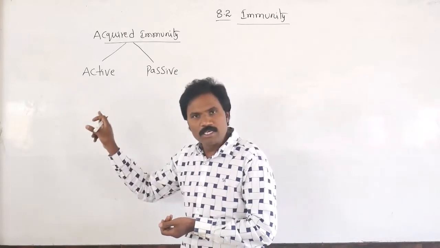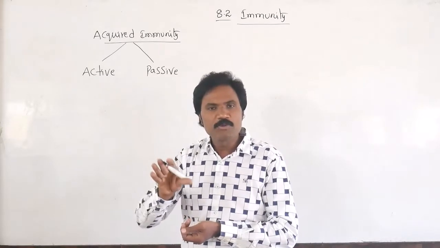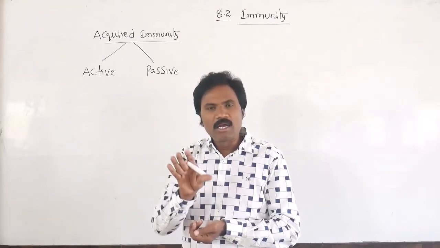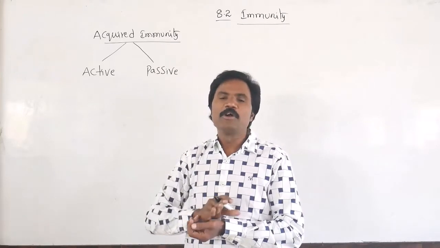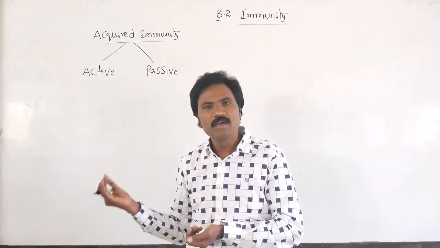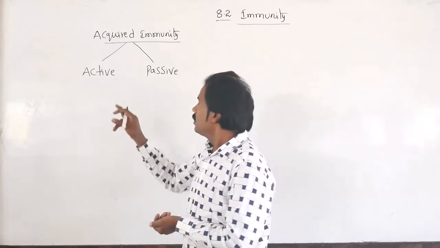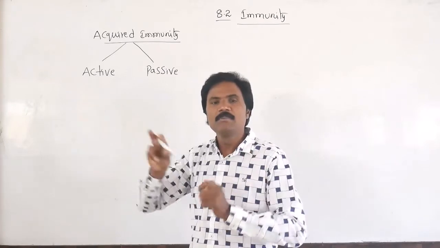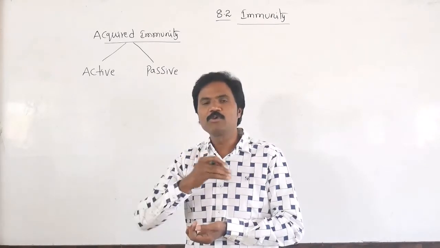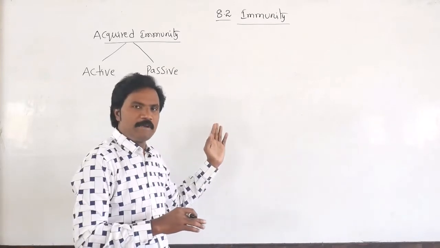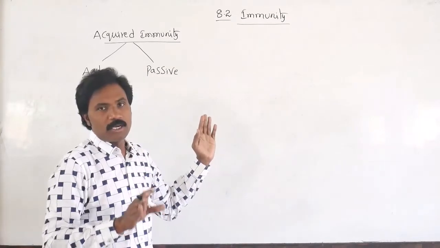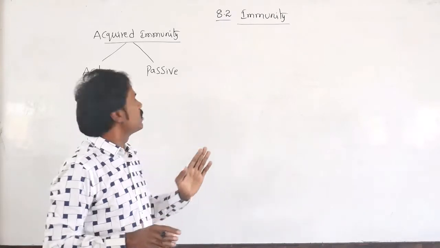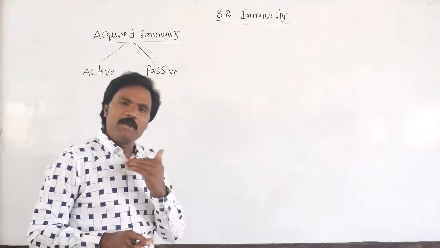So once again, active immunity: whenever exposed to antigens, the host cell produces a specific type of antibodies. In this active immunity, it is a very slow process, but a complete and completely effective process. Then passive immunity is a quick process, but here preformed antibodies are injected into the person. Then how many types of active immunity?